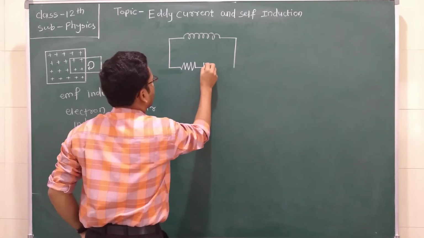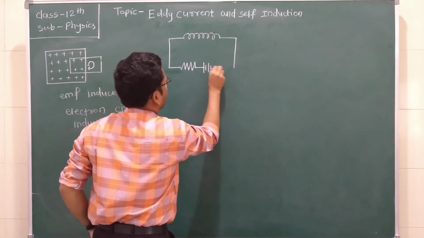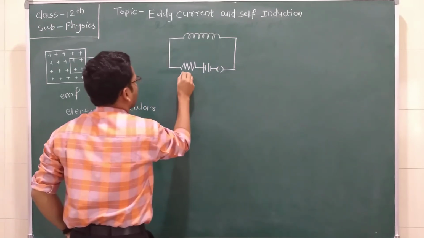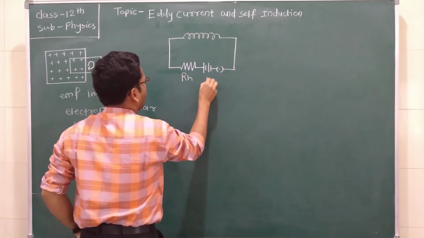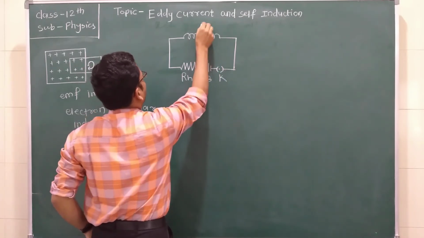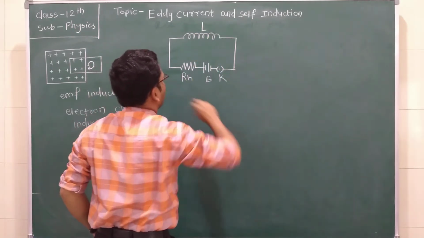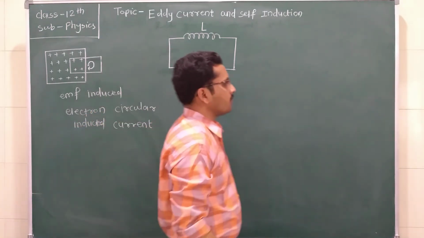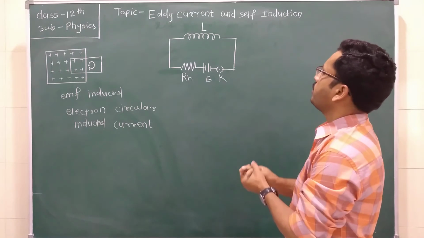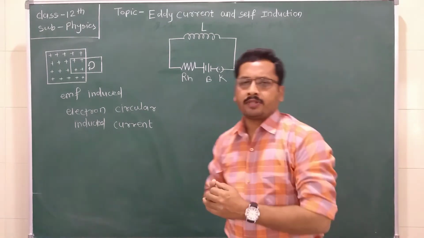This is the battery B and this is the key K. This is the inductance coil having inductance equal to L. So to describe the concept of self-induction.